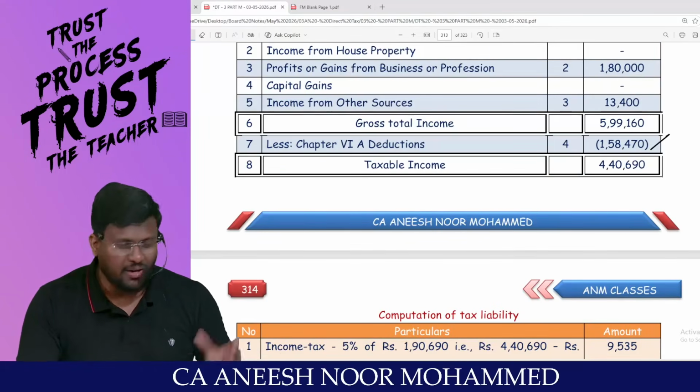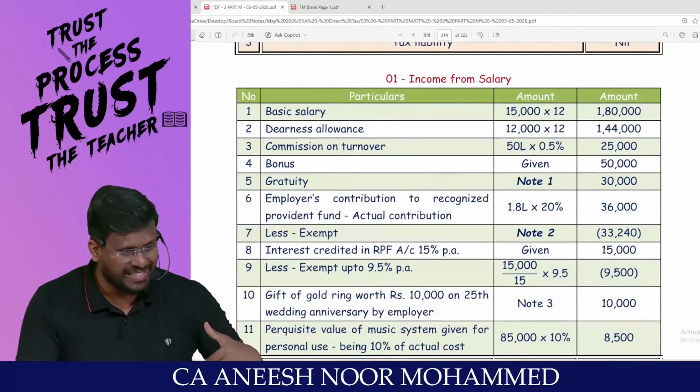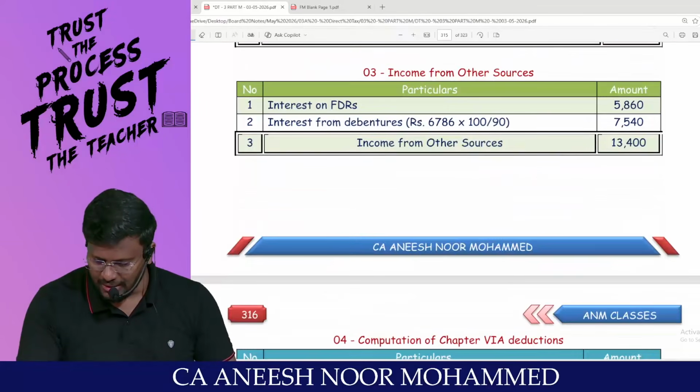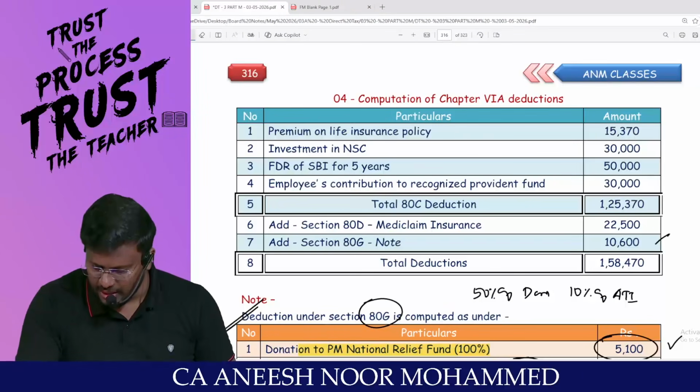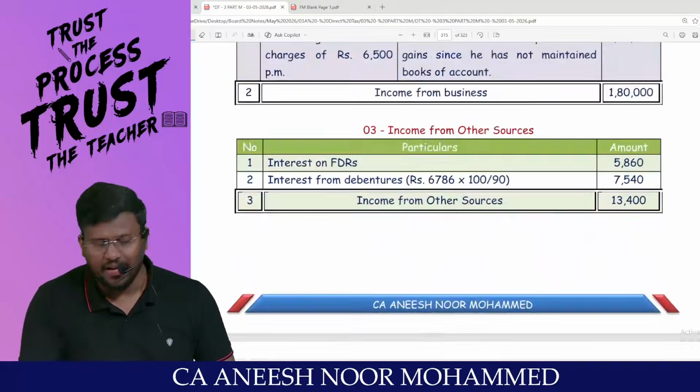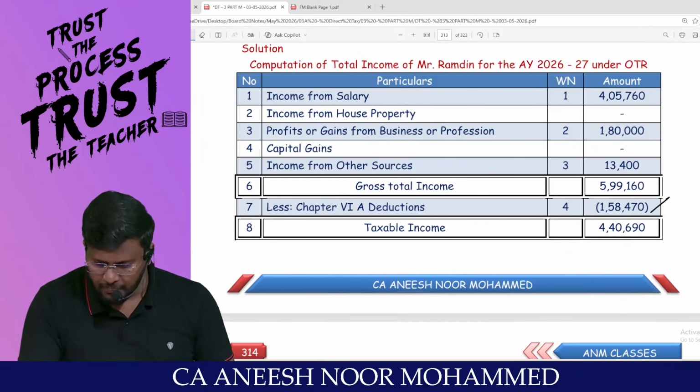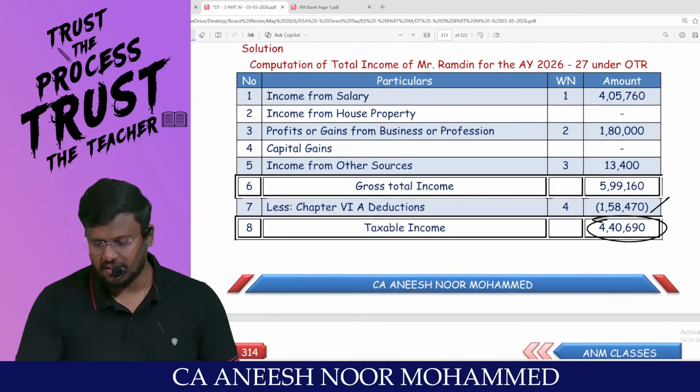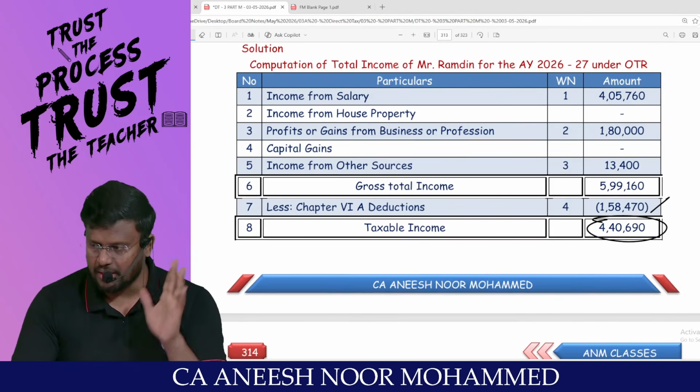Already some other deductions are also there, 80C and all, correct? So that 10,800 I am supposed to write here, and I have to add everything. So 1,58,470 is the total Chapter 6A deduction. You will get the taxable income of 4,40,690.